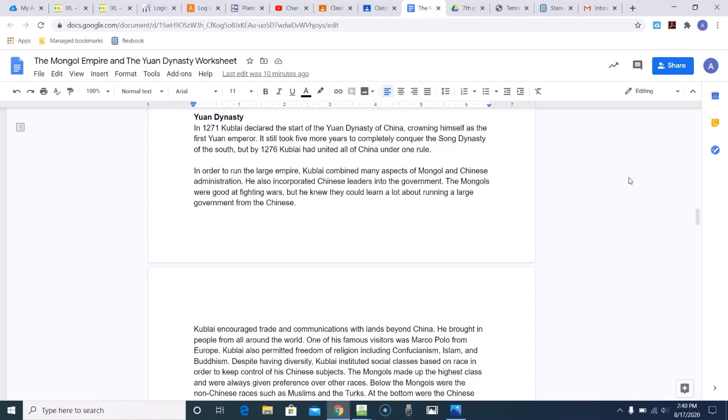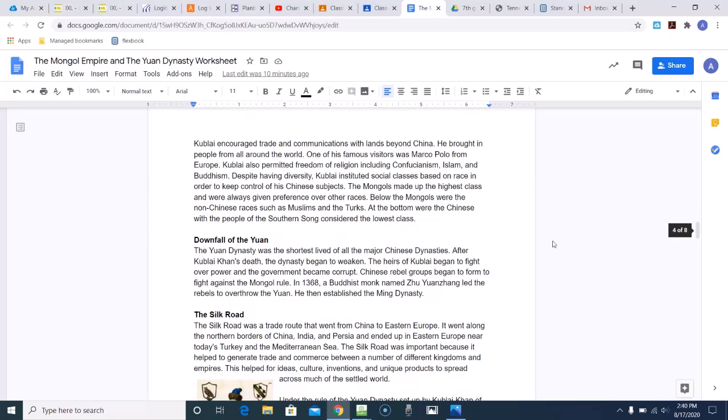Kublai encouraged trade and communications with lands beyond China. He brought in people from all around the world. One of his famous visitors was Marco Polo from Europe. Kublai also permitted freedom of religion, including Confucianism, Islam, and Buddhism.